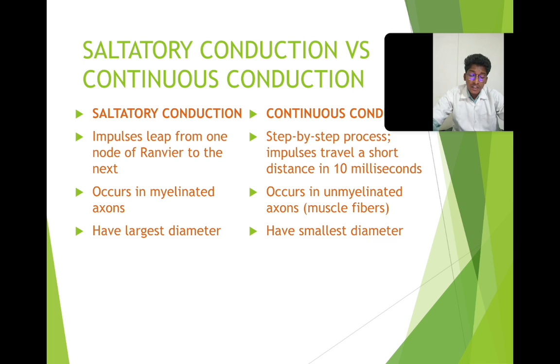Saltatory conduction takes place only in the myelinated axons of the nerve fiber, while continuous conduction takes place in the unmyelinated axons, which are seen in muscle fibers. The neurons present in saltatory conduction have a greater diameter as compared to the neurons present in continuous conduction.